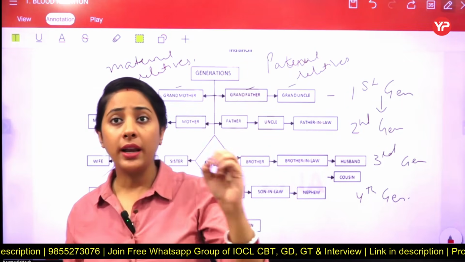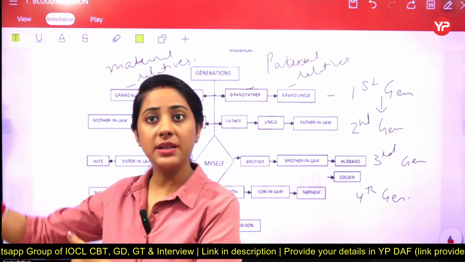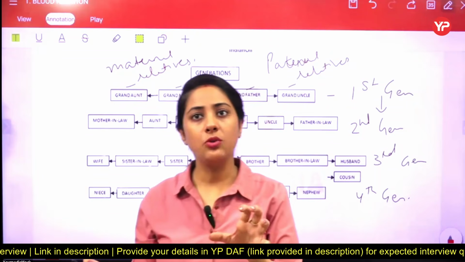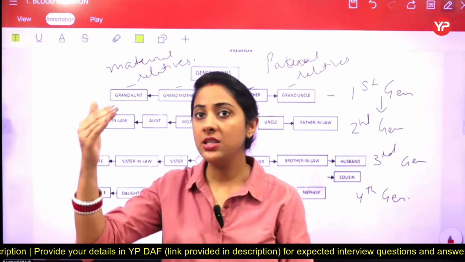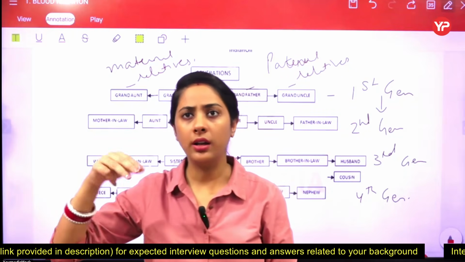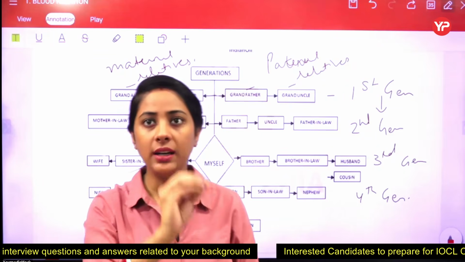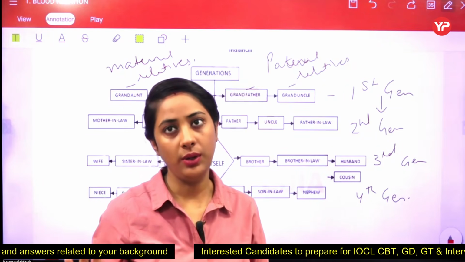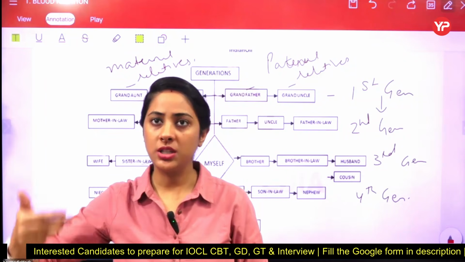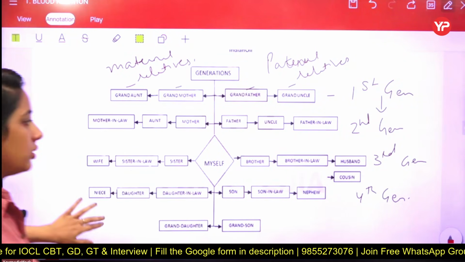Now, if you are a female personality, you are a wife here and you have a husband, and the relatives from the husband side in this particular generation, उनको क्या बोलेंगे? We just have to pronounce again. वहां पे होता कौन कौन है? जेठ जेठानी, देवर देवरानी and including that one ननंद, और अगर ननंद का husband है तो वो भी होगा, but in English we just have to consider sister-in-law, brother-in-law only. जेठ और देवर ब्रदर इन लॉ, देवरानी और जेठानी सिस्टर इन लॉ, ननद सिस्टर इन लॉ. Got it? So these are the points.